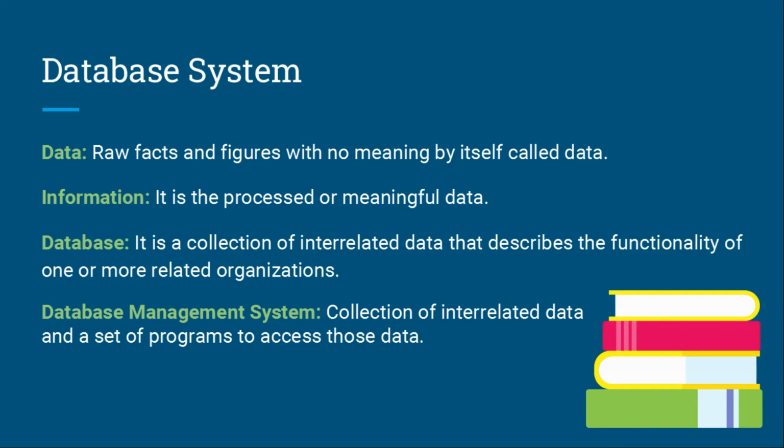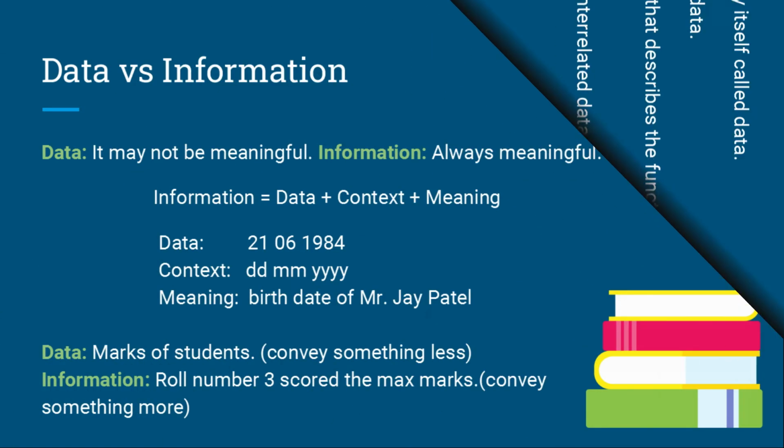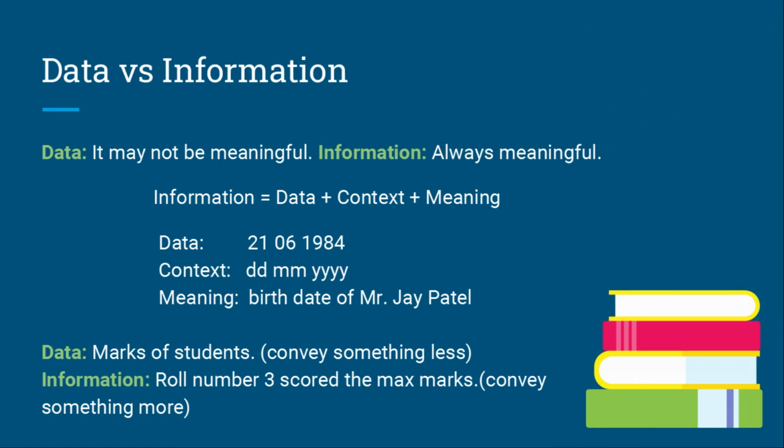What is the difference between data and information? Data may not be meaningful, but information is always meaningful. Here you can see that information is the combination of data, context and meaning. For example, 21061984 is data, but you can't say which kind of data this is, whether it is salary, joining date, resign date, phone number or any kind of data.